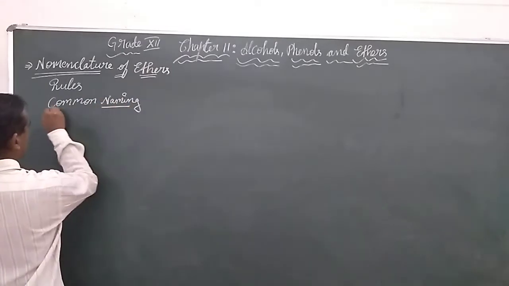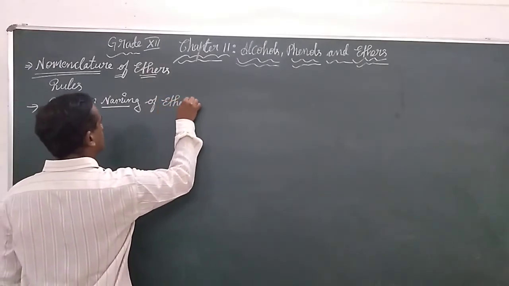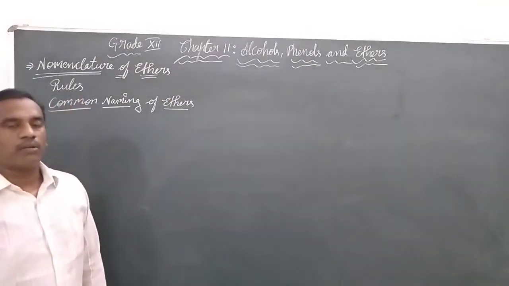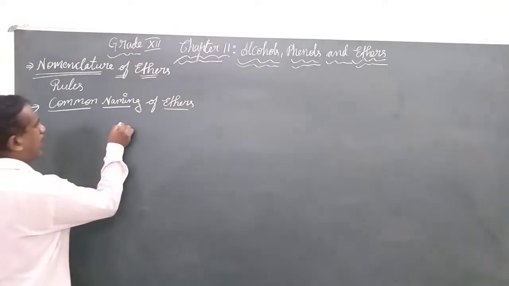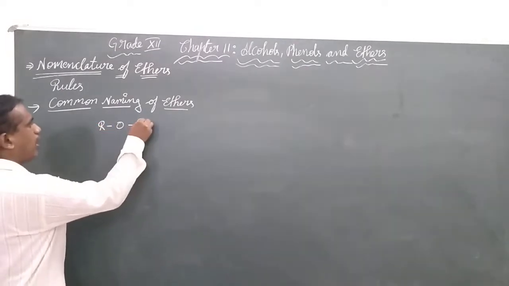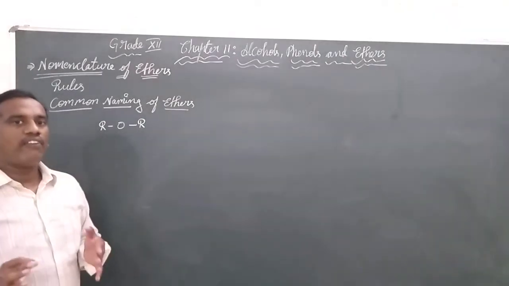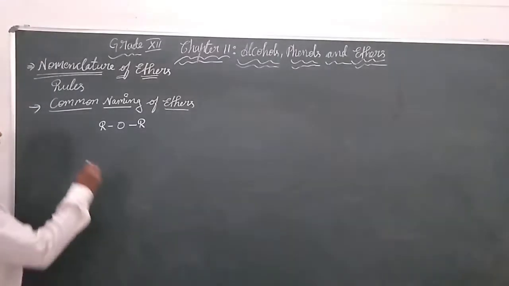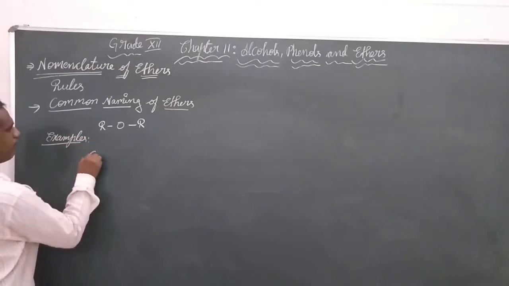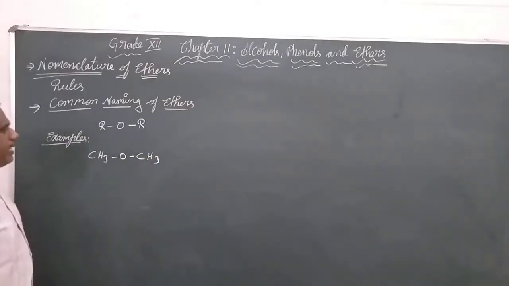In the common naming of ethers, the first and foremost thing is that we need to know the alphabets, because the groups of atoms surrounding the ether, which may be alkyl or aryl, are written in alphabetic order. For example, we have CH3OCH3.